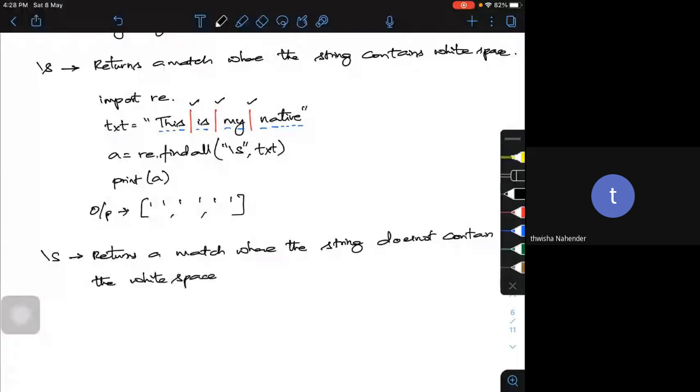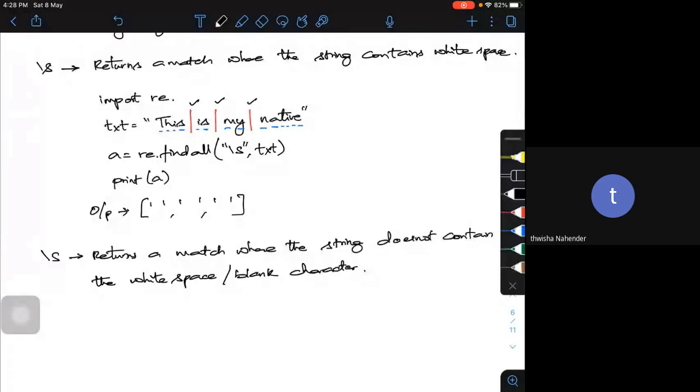If I want to search for only blank spaces, I will use slash small s. If I want to search for everything other than white space, I will use slash capital S. In that case, what will my output be?